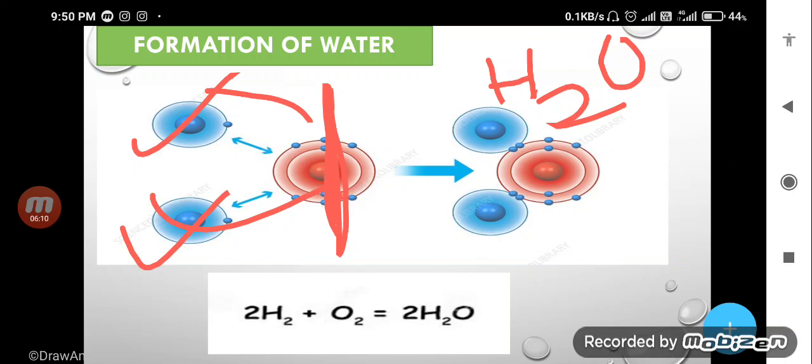Means water can be said both molecule and compound, but oxygen gas O2, hydrogen gas H2, they cannot be said compound, they can be said only molecule, because they are made up of same kind of atom. So, what will you say in the case of gases and what will you say in the case of compound? Just make the difference. Whenever you write O2, you must say it is a molecule, not a compound, but when you write the formula of H2O, you can say both molecule and compound.